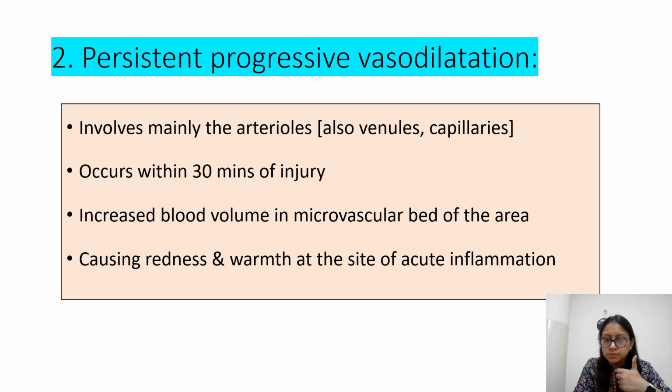So what happens with this? Increased blood volume in the microvascular bed of the area, so a lot of blood volume is increasing in the area where the injury has happened. So there will be increase in redness and warmth at the site of acute inflammation. Temperature will rise if you touch that area.